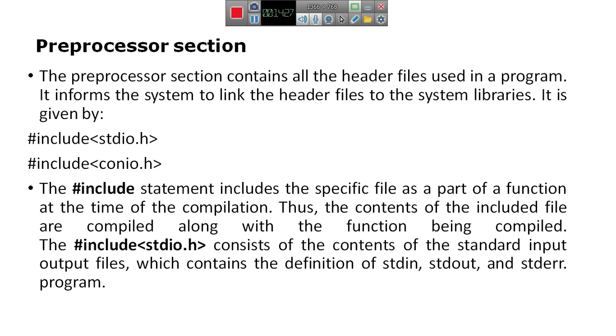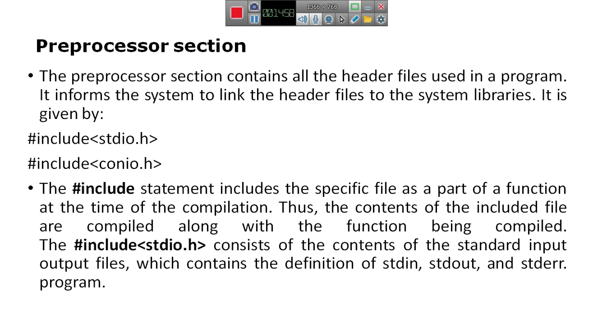It starts with the hash symbol. It means that it is a preprocessor directive. And include is a folder. The header files are available in a folder called include. It is available in the TC and bin folder.